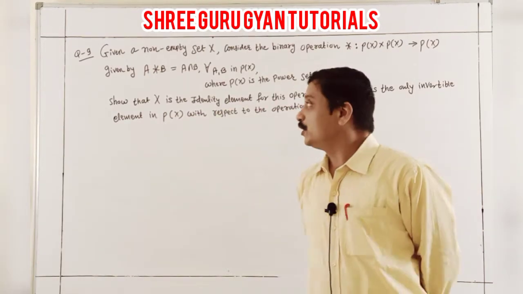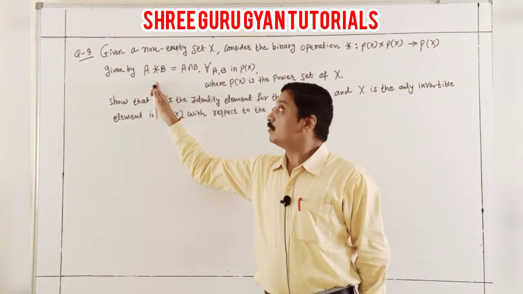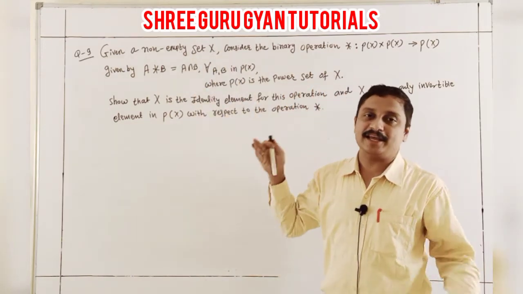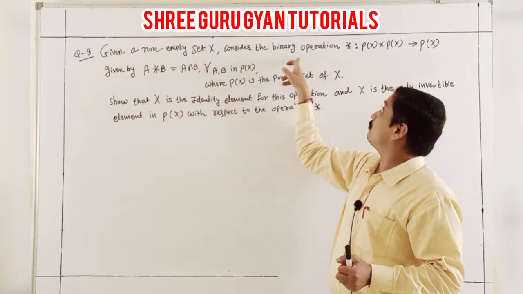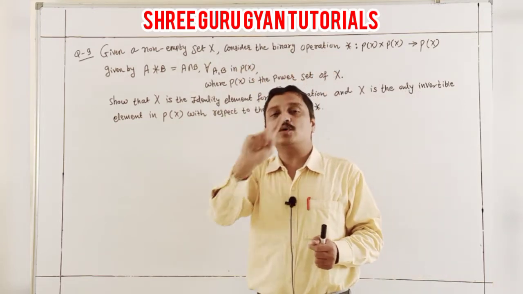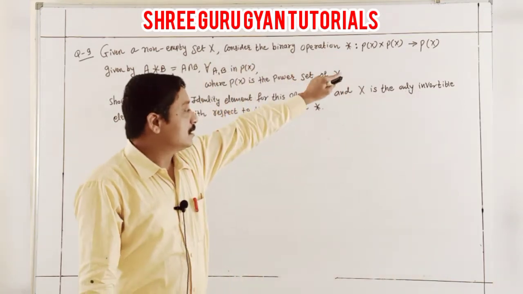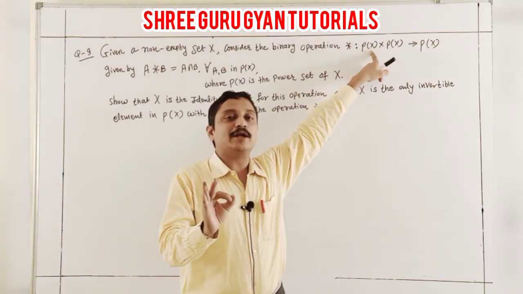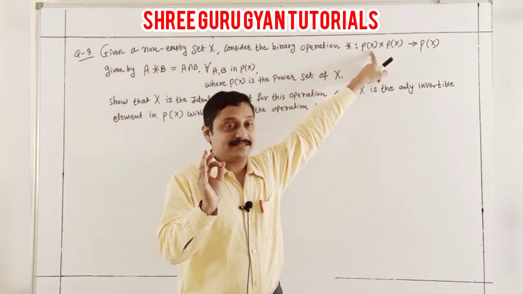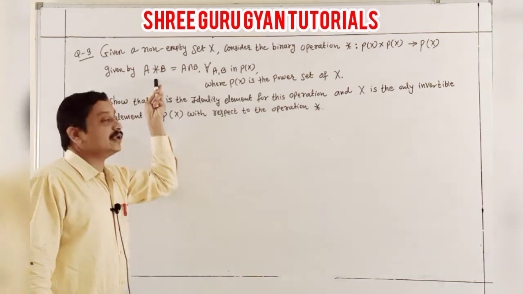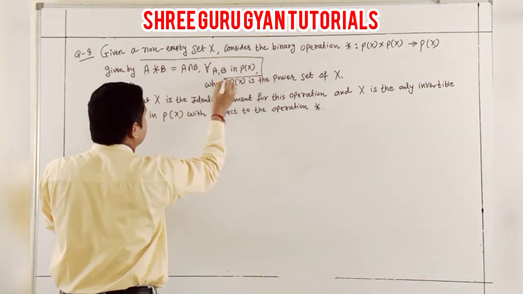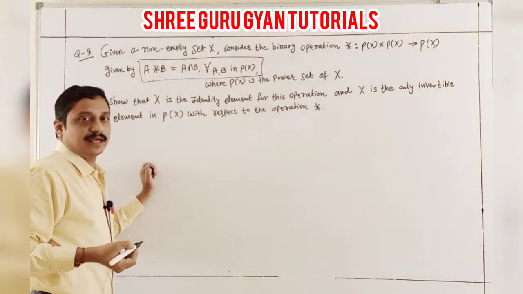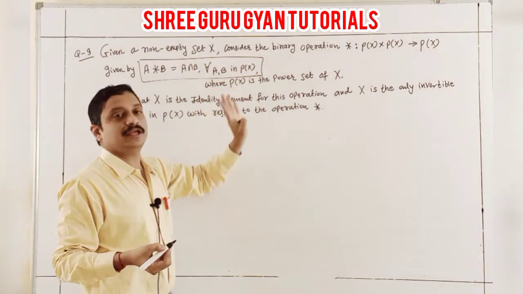Now students, continue with question number 9. Given a non-empty set X, again non-empty means it has some elements, consider the binary operation from P(X) cross P(X) to P(X). P(X) means the power set of the given set X. The binary operation is given by A * B equals A intersection B, for every A, B in P(X).